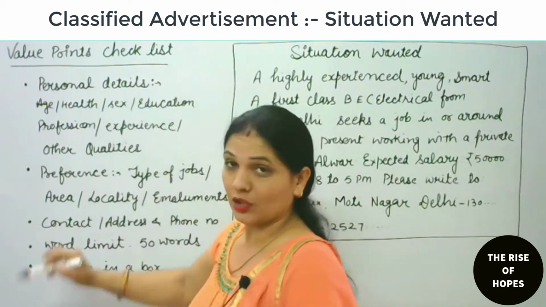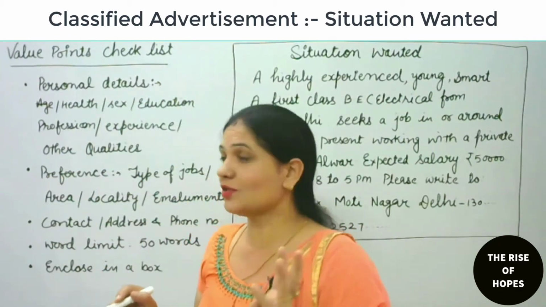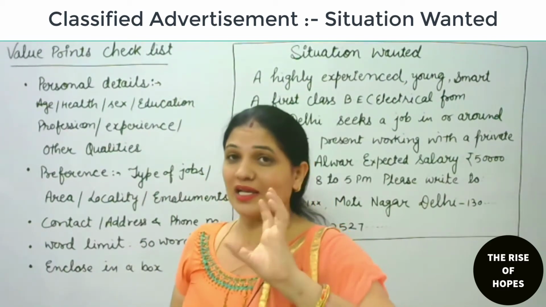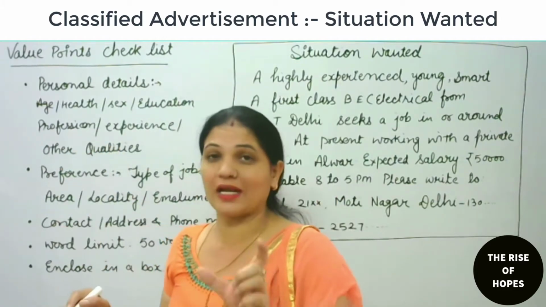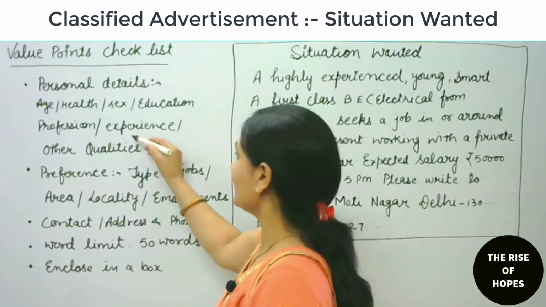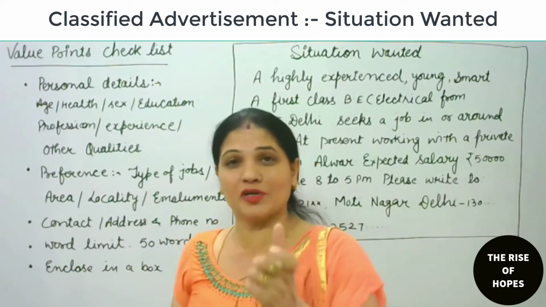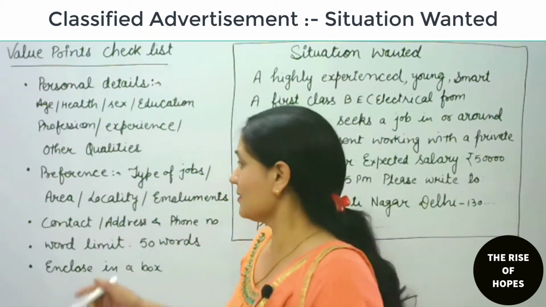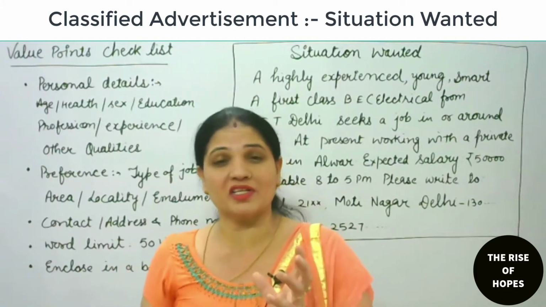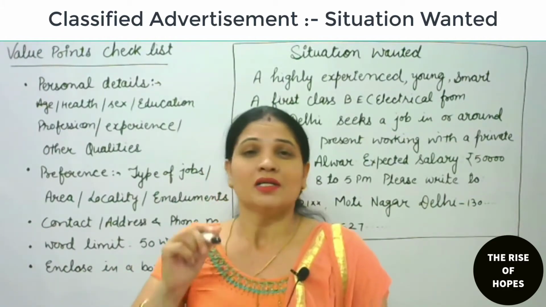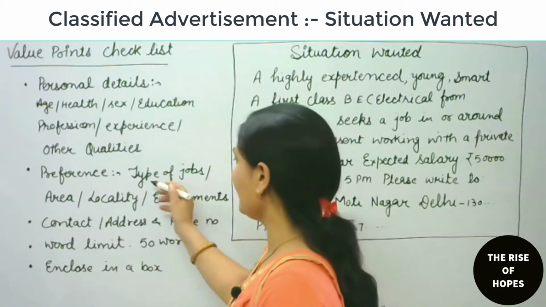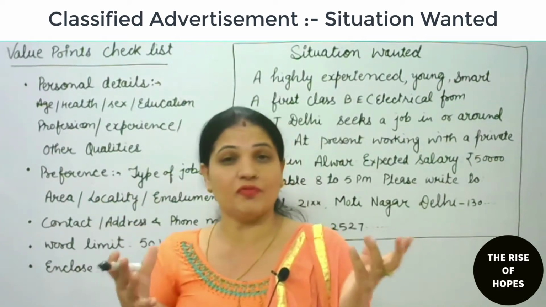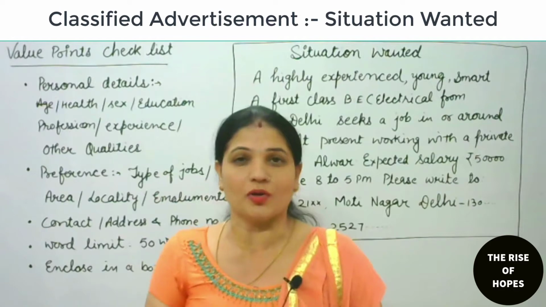Personal detail will include age of the candidate, health, sex, education, meaning educational qualifications, then profession, at which post he wants to join, then experience, is he or she a fresh candidate or experienced candidate, other qualification if he or she has, then preference, what kind of preference the candidate has, in detail, like type of job, which kind of job the candidate wants, then area, in which locality he is searching for a job.